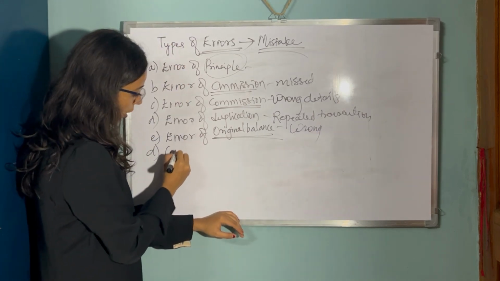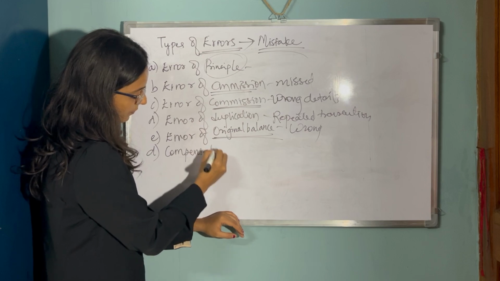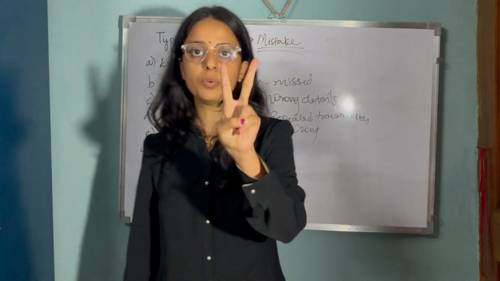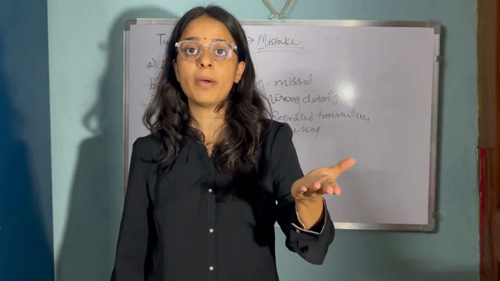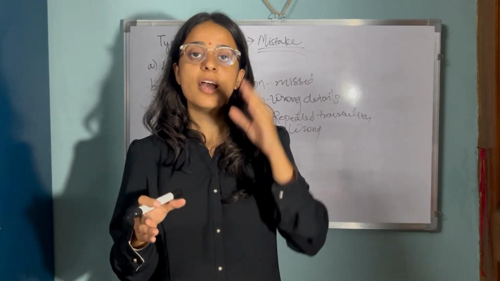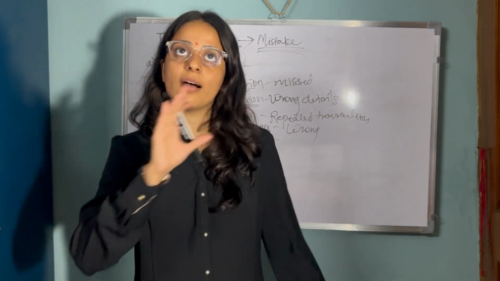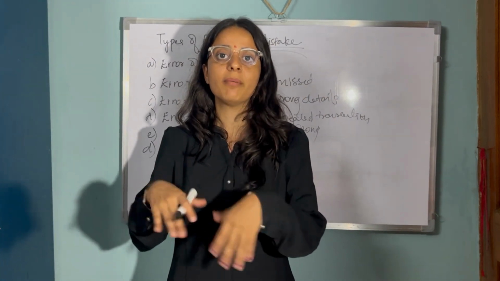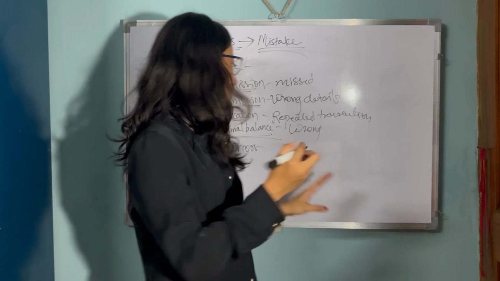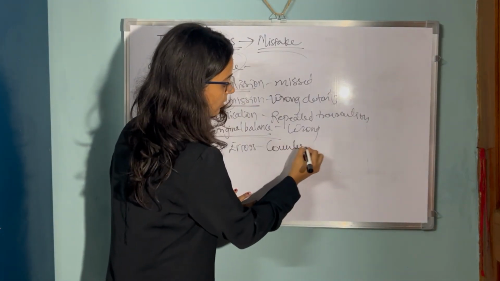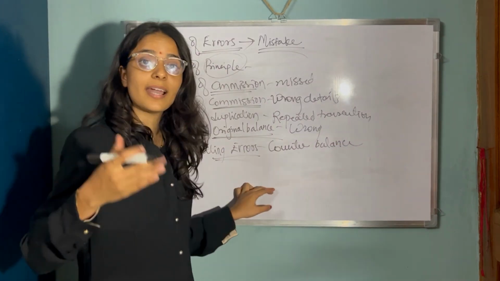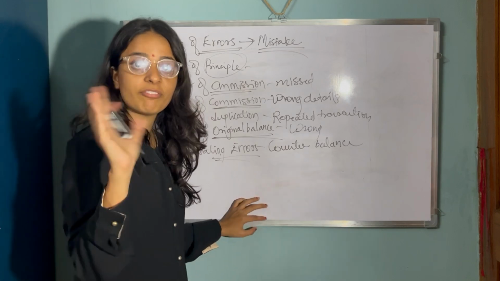Next are compensating errors. For example, two transactions of the same amount are compensated even if you have posted them on the wrong side or with a wrong amount. For example, you have posted the inventory with a wrong amount and the same accounts payable with a wrong amount. So debit and credit wrong amounts counterbalance, and it is very difficult to understand where the error was made. They compensate for each other.